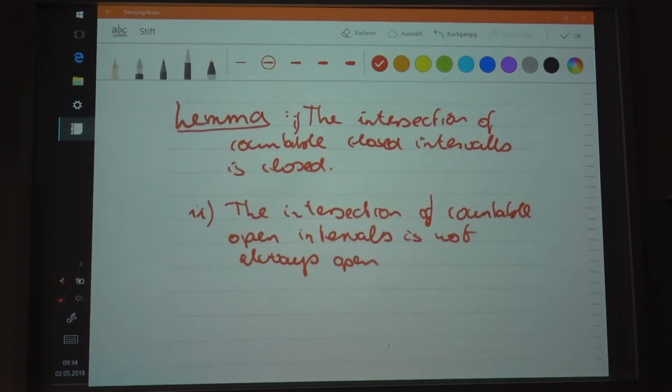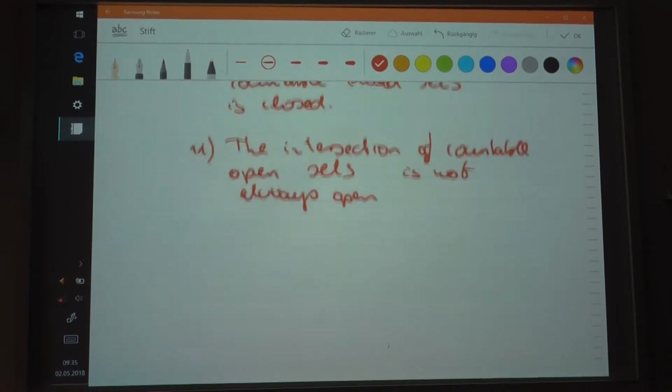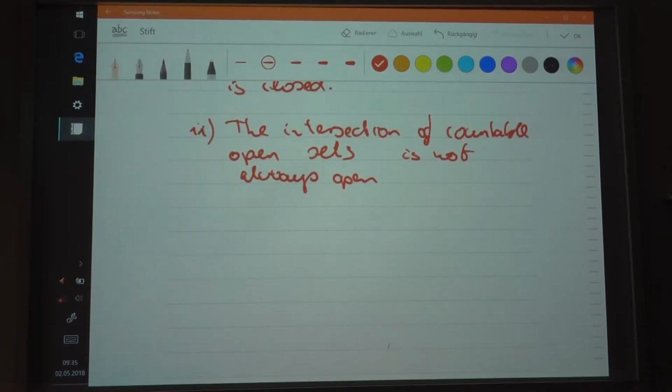Let me just say that this is not only true for intervals, but sets. You can add this here, you don't have to wipe it out, just add closed sets, because I'm not talking about just intervals, I'm talking about sets in general, and intersection of countable sets, because even the set of real numbers has things that cannot be written as intervals, for instance the Vitali set. Anyway, we'll talk about that later. So let me give you an example to that too.